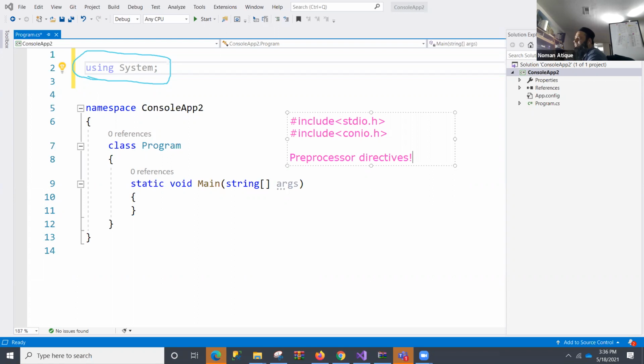I'm waiting for a definition of preprocessor directives from those people who are familiar with C language. Yes, you are right, it will start with a hash. But I'm asking what they are. If I ask you, how can you define them? It's something with a hash. You place a hash before preprocessor directives. But what are these preprocessor directives? I want to know about that.